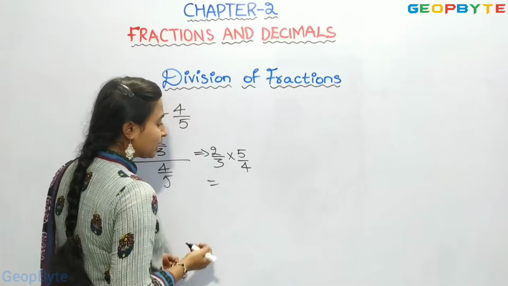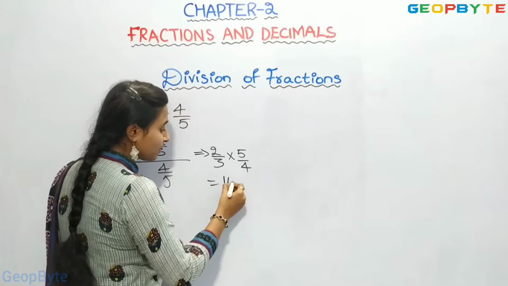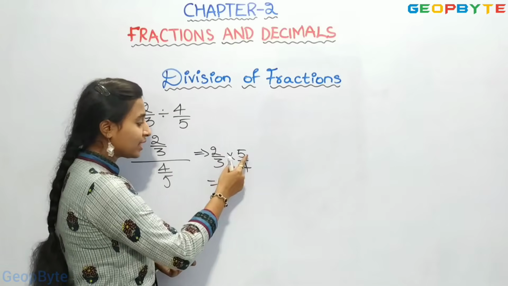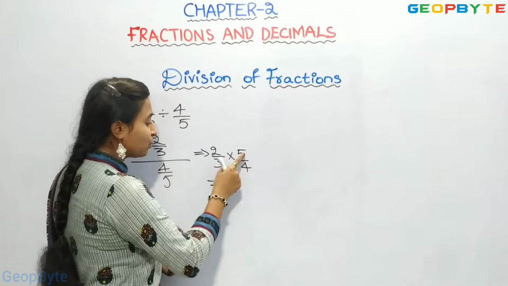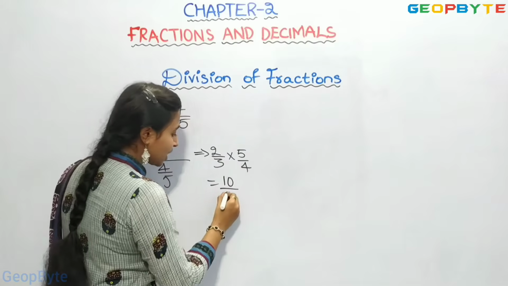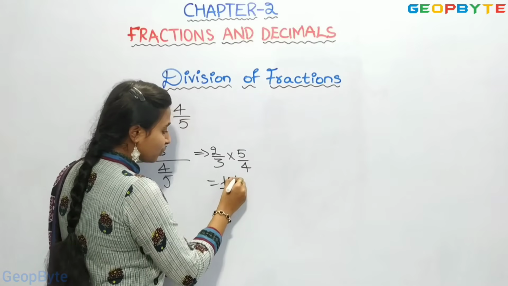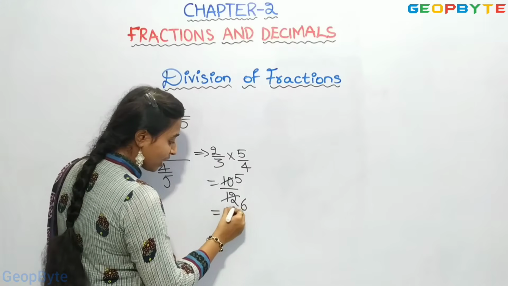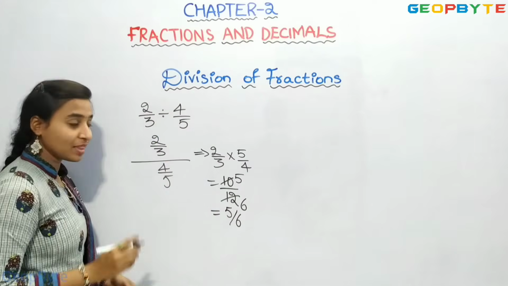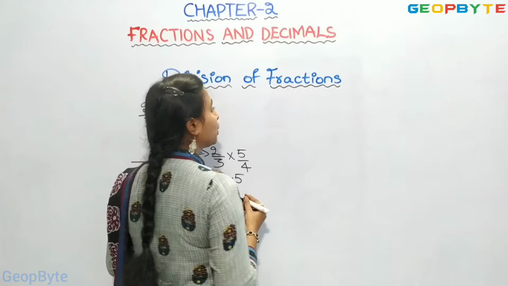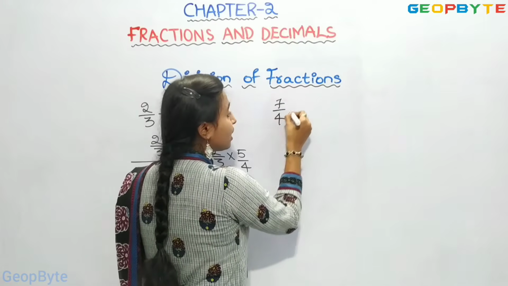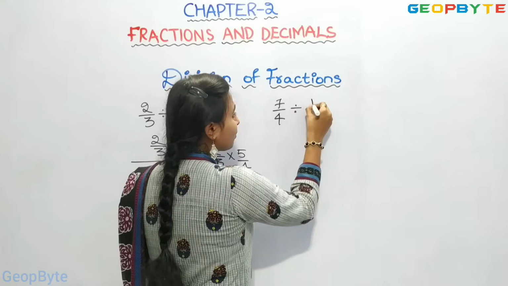Now we will multiply numerators and denominators. 2 5s are 10, 2 3s are 6. So the answer is 10 by 12, which is 5 by 6.